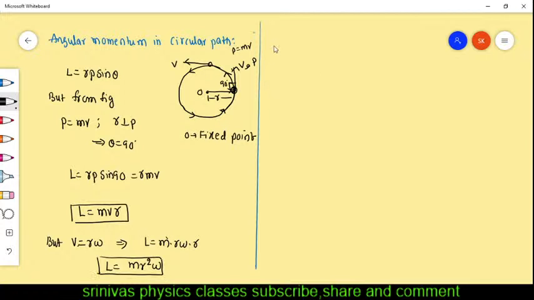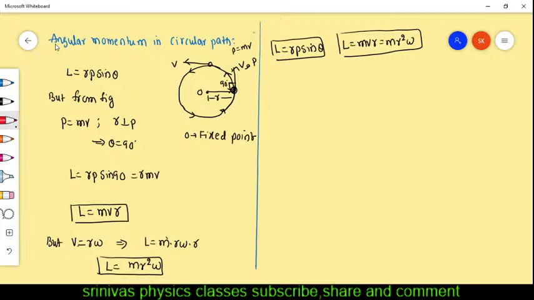What are the various formulas for the angular momentum? In vector form, we discussed r bar cross p bar, and rp sin theta. L is equal to rp sin theta. This is one formula we discussed. But in circular path, the formula changes like this: mvr or mr square omega. This is the special case. In this, theta is not there because in circular path theta becomes 90 degrees. Okay, this is about angular momentum.